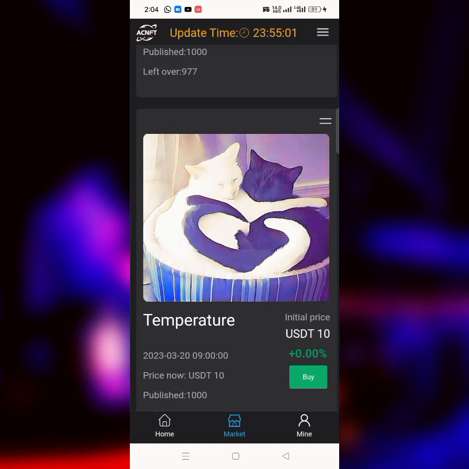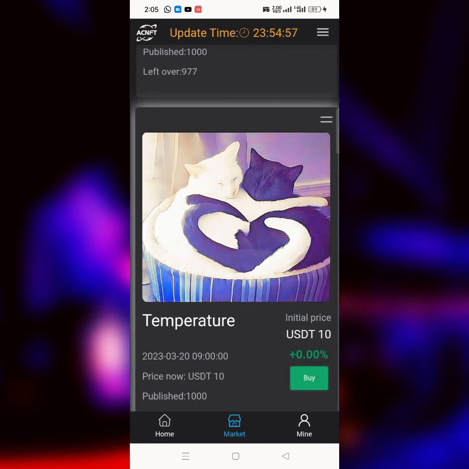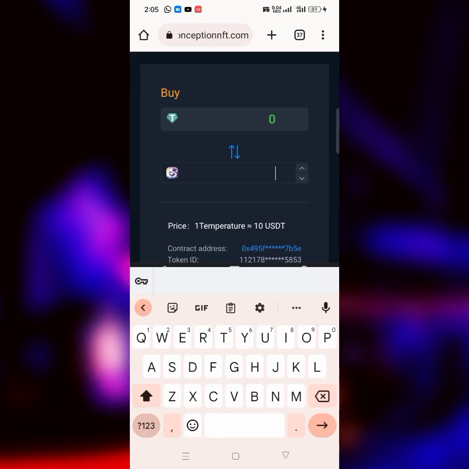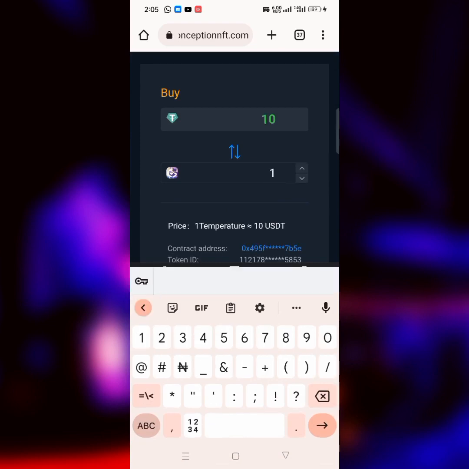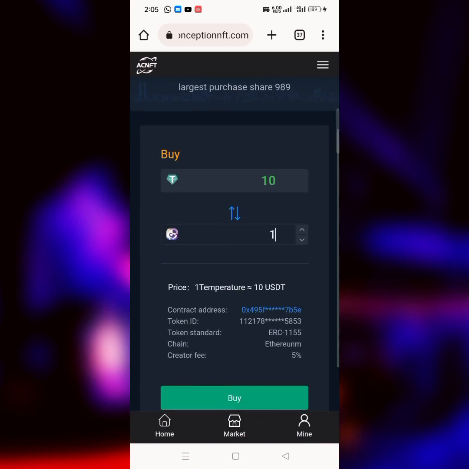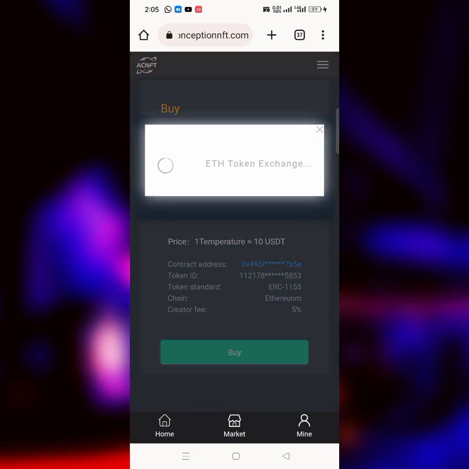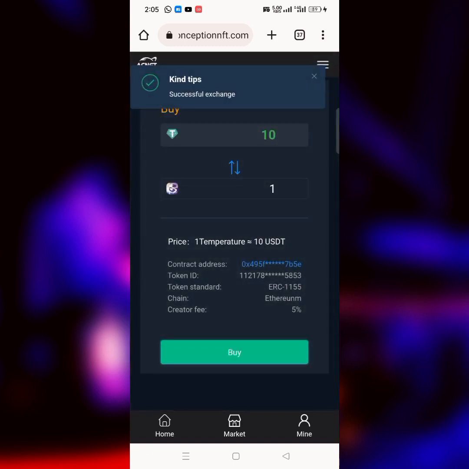So in case you want to buy the NFT, this is how to buy it. Click on buy, and make sure that you have the amount that you want to use to buy the NFT. So what I have to do now is to enter one piece of it. I want to buy one piece of the NFT, and it's going to cost me only 10 USDT. So if I click on this place that says buy now, it's going to load up a bit and exchange and do everything to make sure that the NFT is purchased successfully for me. Once it's done, the purchase is successful, as you are seeing it now.